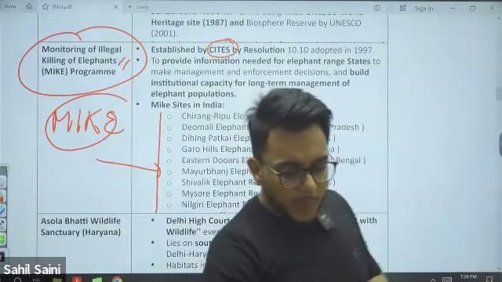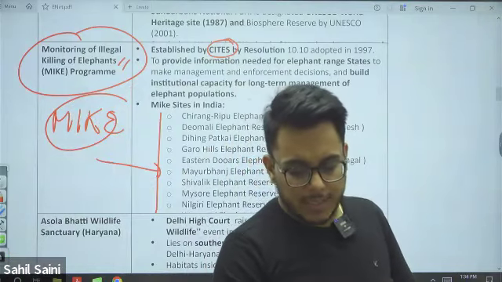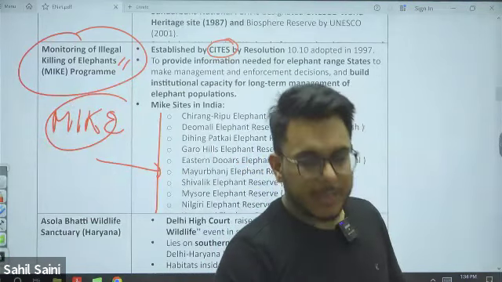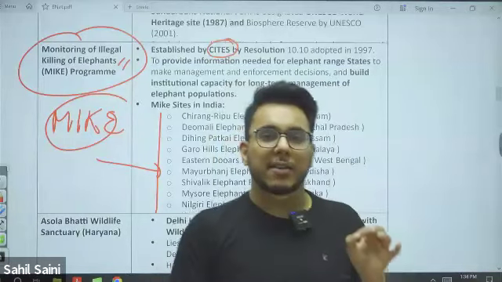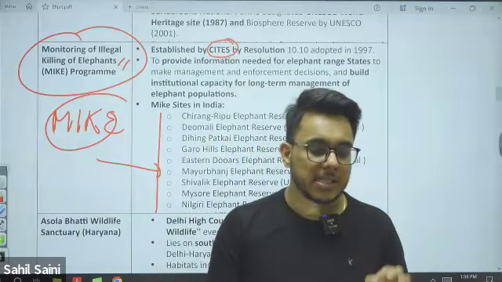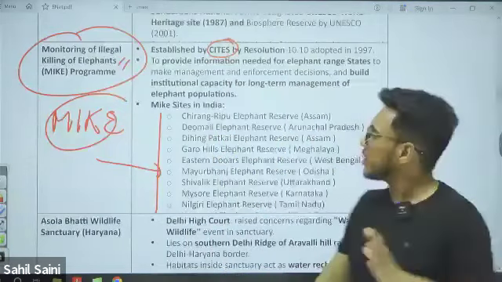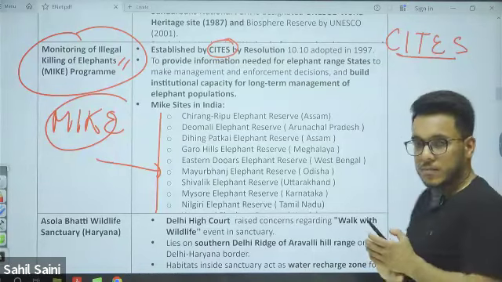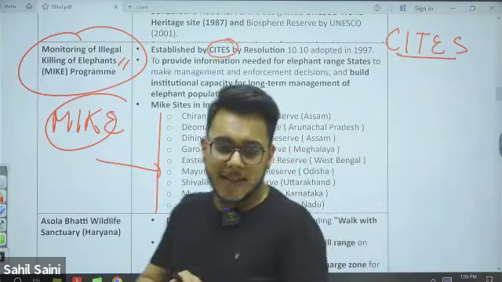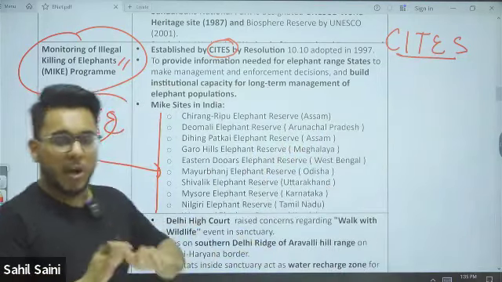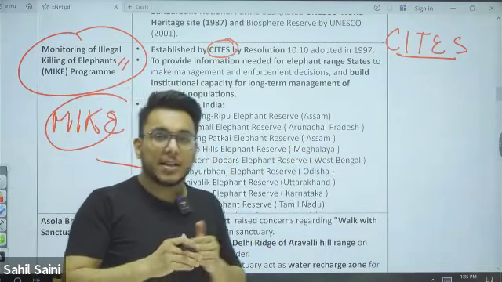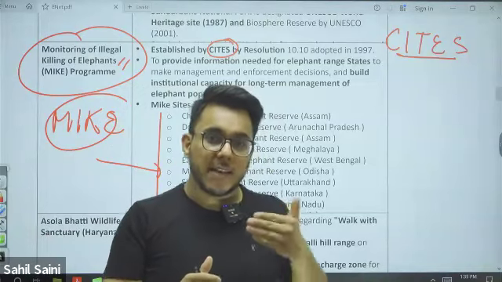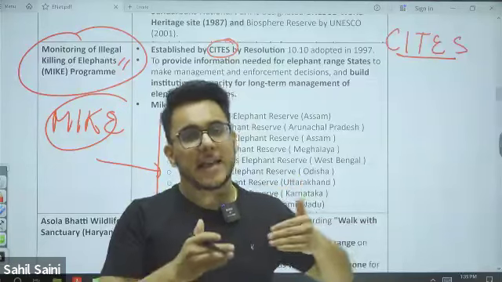Now, one important thing, guys: when we talk about CITES, first of all, what does CITES stand for? CITES stands for the Convention on International Trade in Endangered Species of Wild Fauna and Flora. CITES restricts exports of certain flora and fauna if their export will lead to a decline in their population.